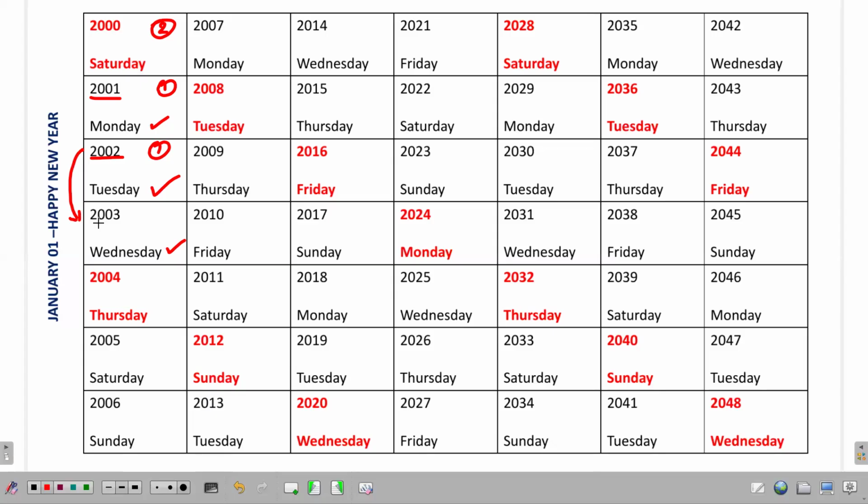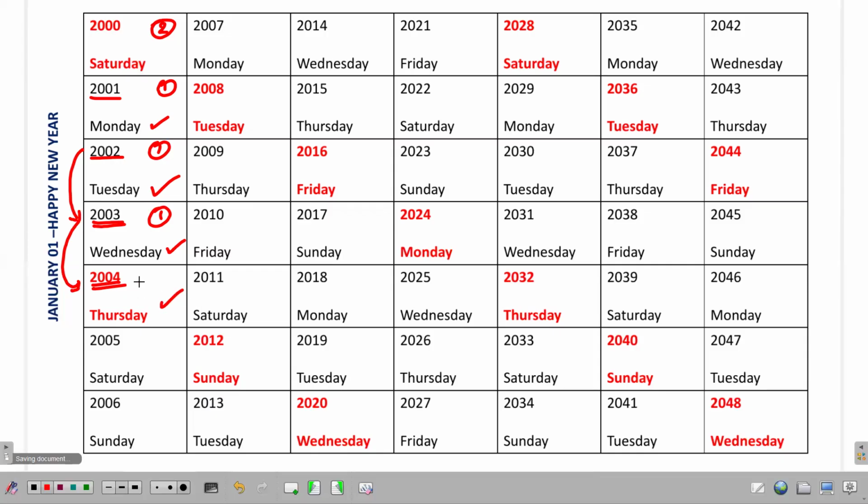Similarly, 2003, January 1 to 2004, January 1. You are traveling only up to January 1. You are not crossing the month of February. So please note that. So 2003, January 1 to 2004, January 1, you are considering a non-leap year because you are not considering the month of February in that travel. So it is associated with one odd day. So Wednesday plus 1, you can consider Thursday. January 1 of 2004, it happens on a Thursday.